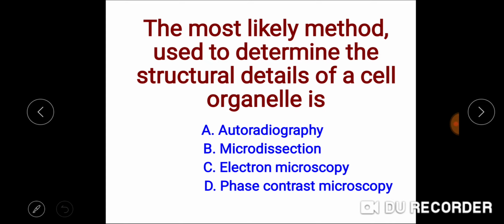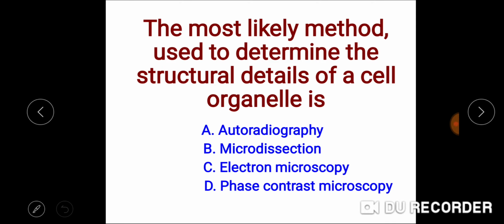Autoradiography is a technique using X-ray film to visualize molecules or fragments of molecules that have been radioactively labeled. So autoradiography is not the correct answer.